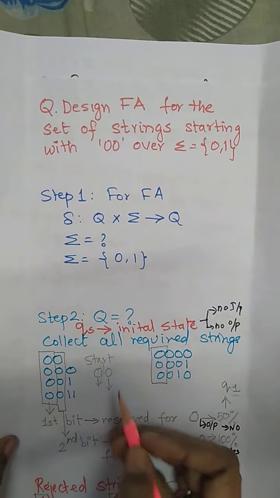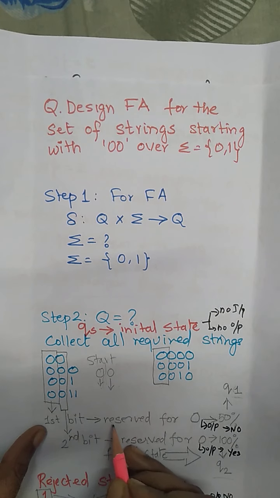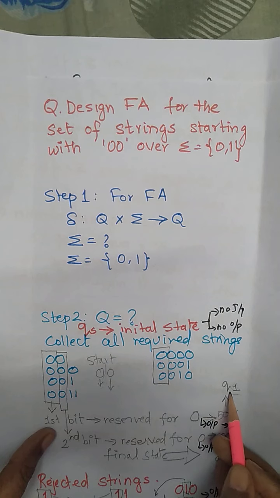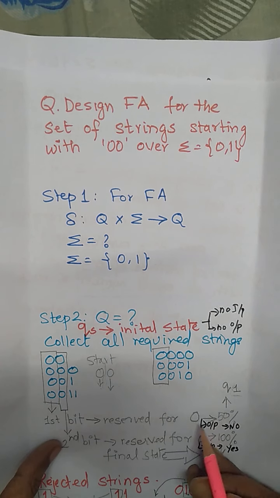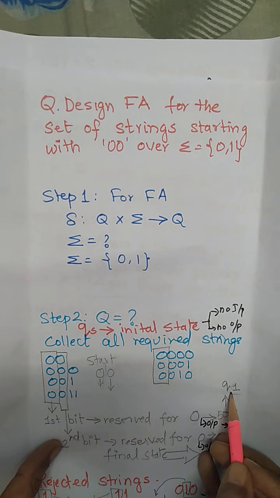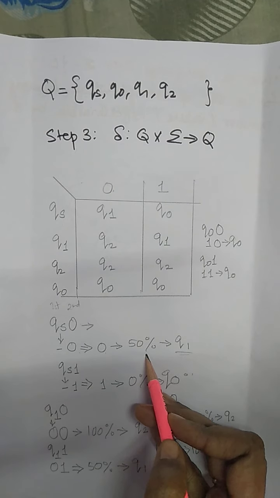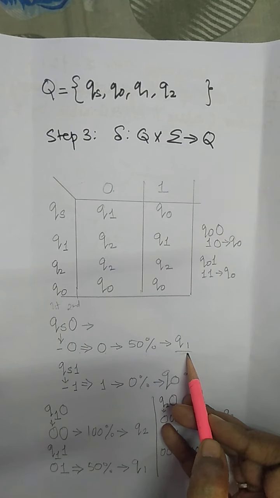The string whose first bit is only 0 produces 50% of your requirement and will go to the Q1 state. The single 0 is represented by Q1, or Q1 represents the string starting with a single 0. So here it contains 50% of the requirement and produces Q1.